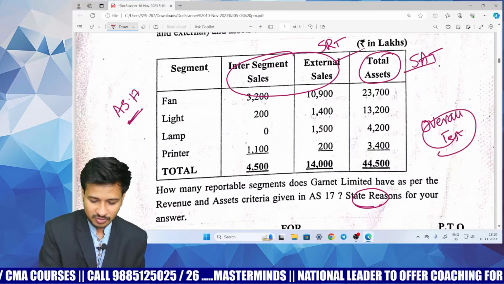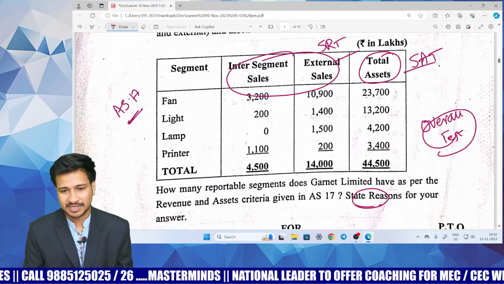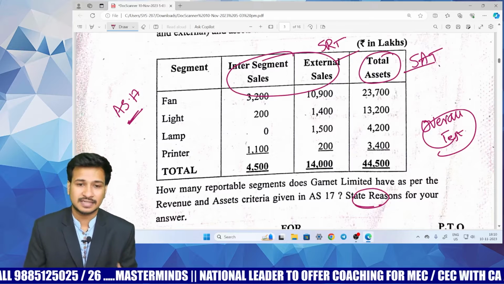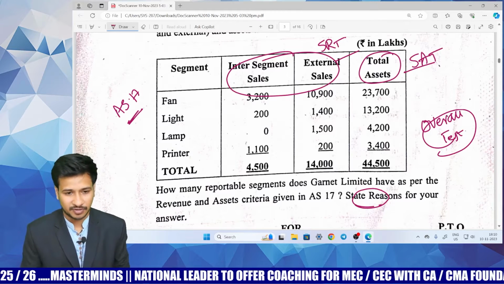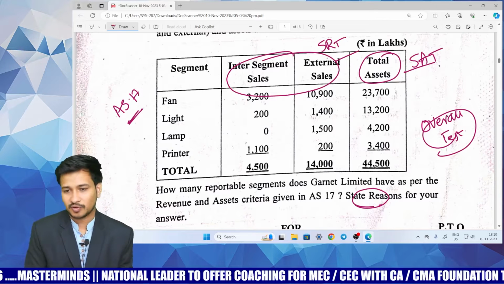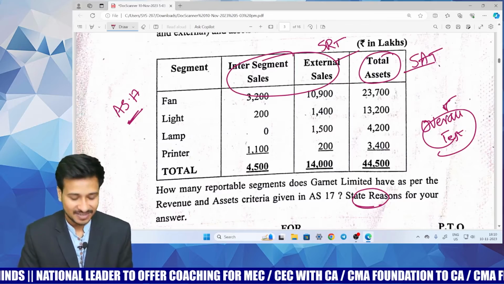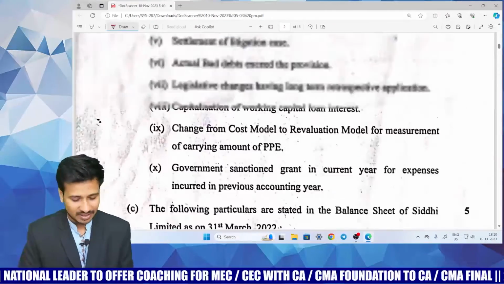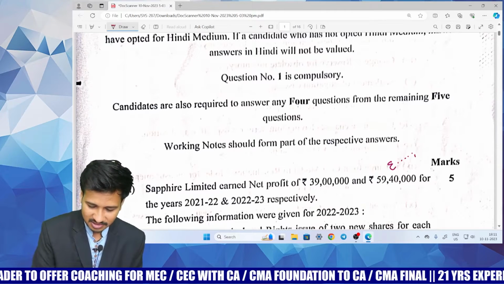Since only these two things are available, the overall revenue test is not actually recommended, because the segment result test is missing. But if that is there, then it is recommended to go with the overall revenue test. But with the given data, if you would like to compute the overall revenue test, you can also compute it. And finally, question number 1 is easy to average.